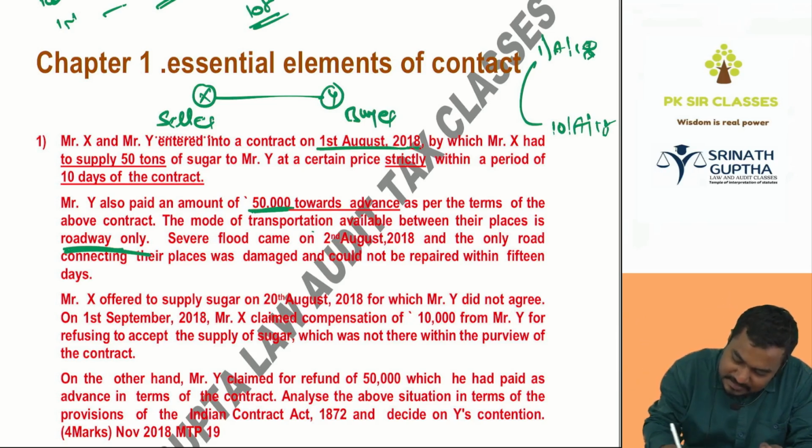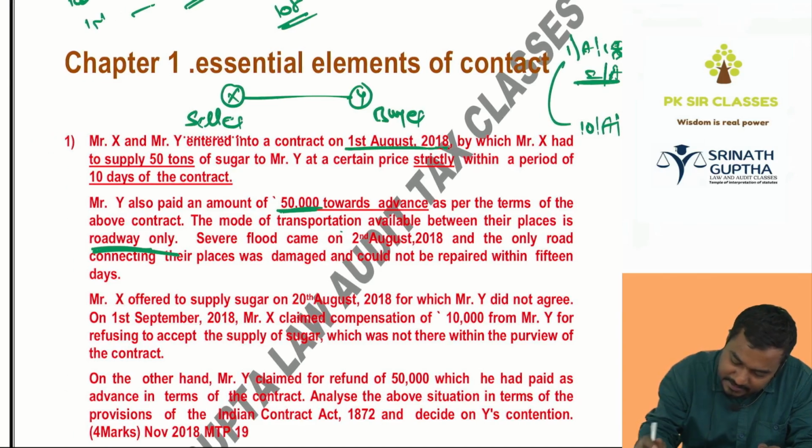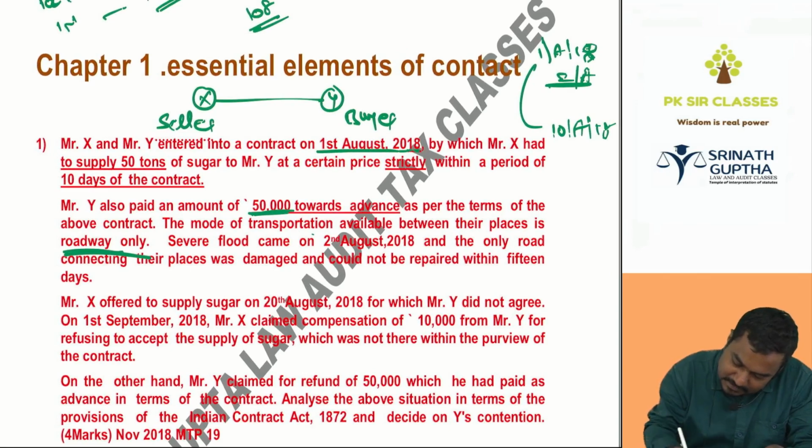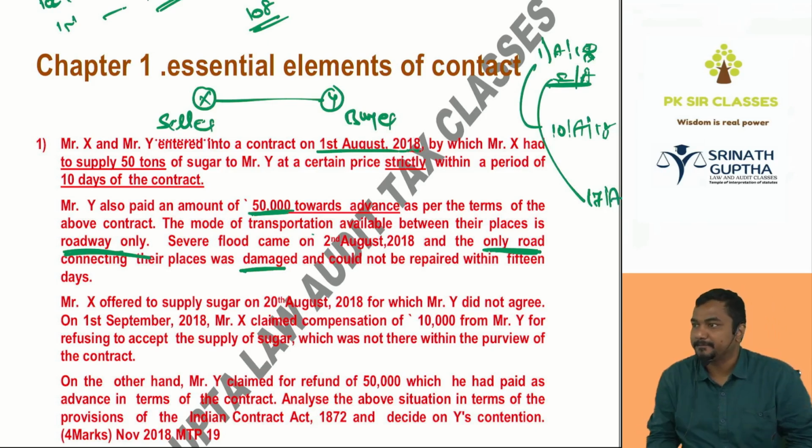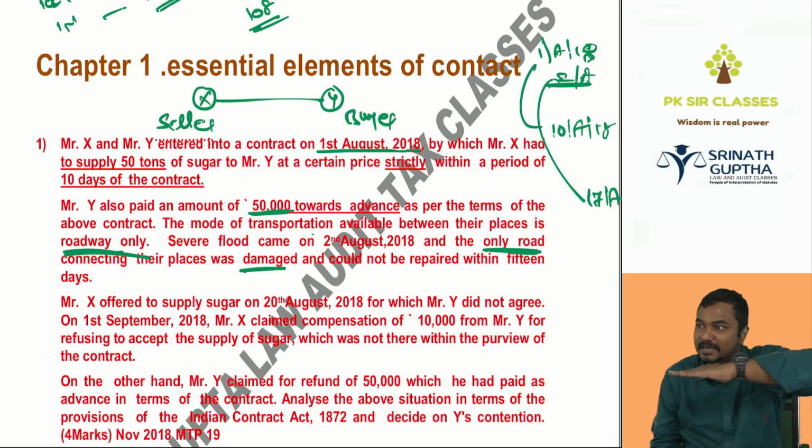Severe floods came on 2nd August. When, beta? 2nd August floods came, and the only road connecting their places was damaged and could not be repaired till the 15th. Next 15th, that means around the 17th of August the road will be repaired. The contract was entered on 1st August, and we have to supply the sugar before 10th August, but unfortunately on 2nd August, the road connecting these two places was damaged.